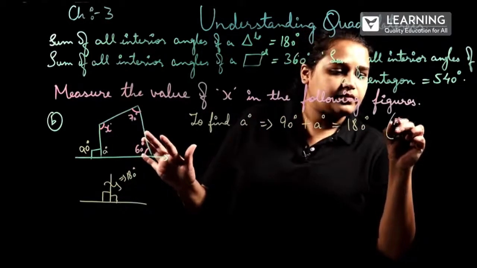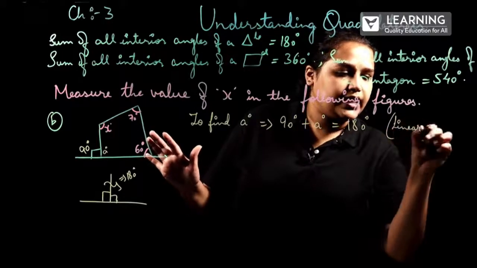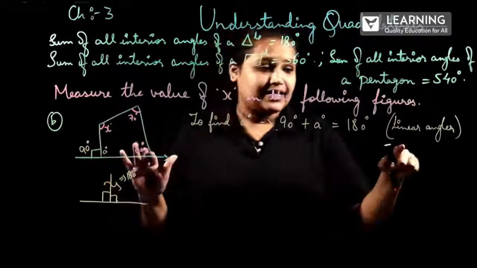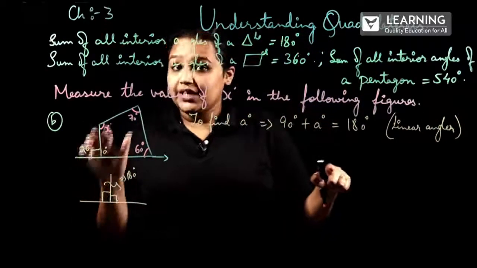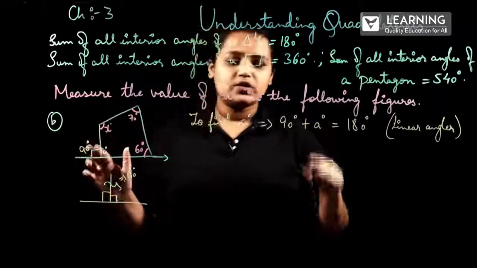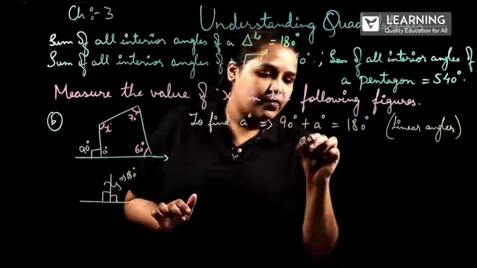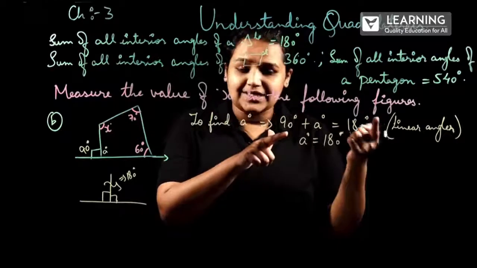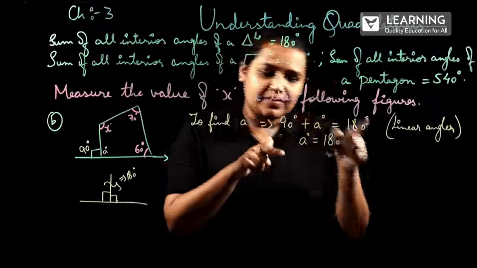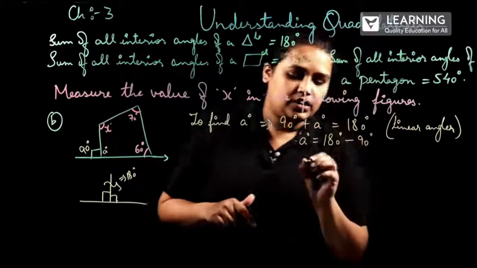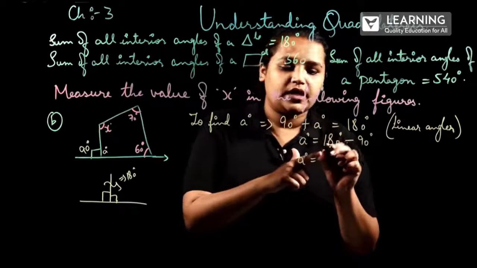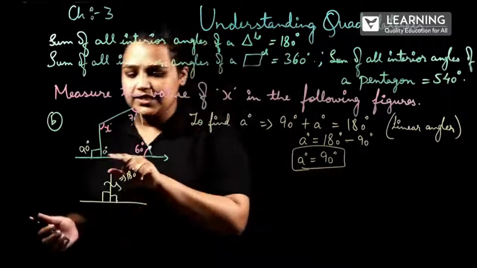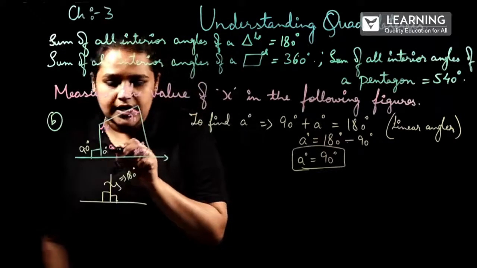Because we can write the linear angle, that is, on a straight line the sum of two angles will be equal to 180 degrees. So now A degrees is equal to 180 degrees, 90 will be shifted to the other side, so plus 90 will become minus 90. So A degrees will be equal to 180 minus 90, which is 90 degrees again.